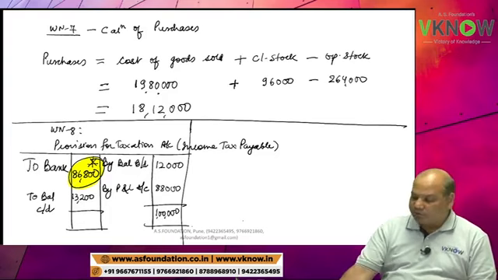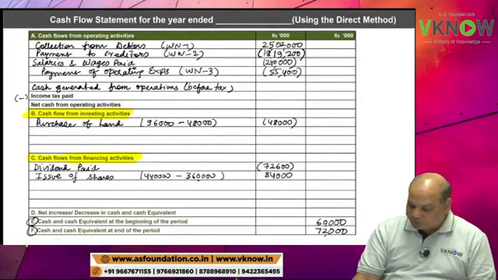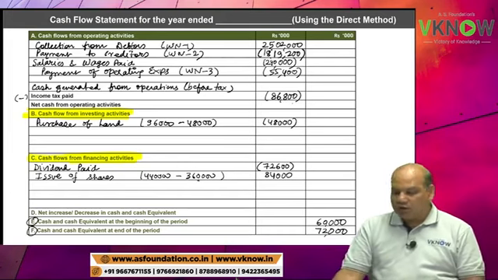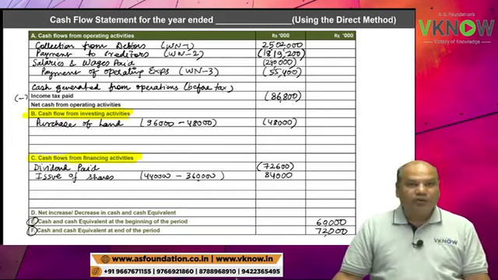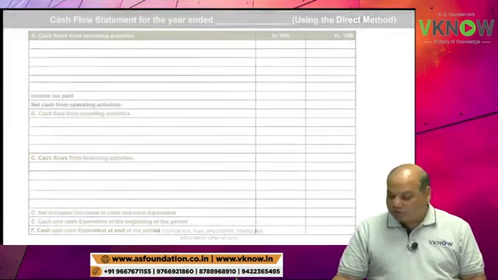So write down in your main page on the screen, operating activity, income tax paid 86,800. Moonrise is right.